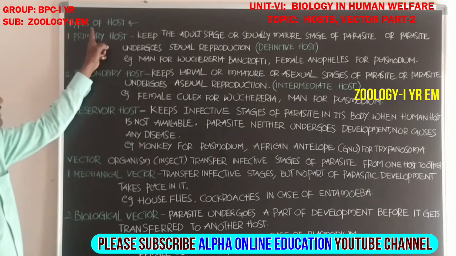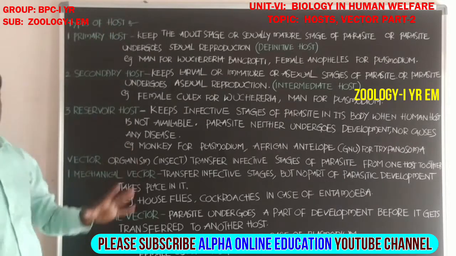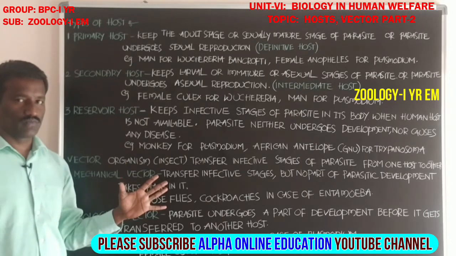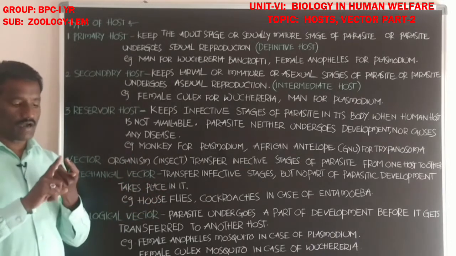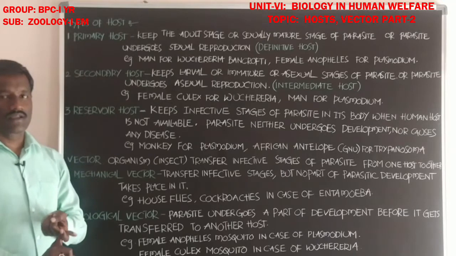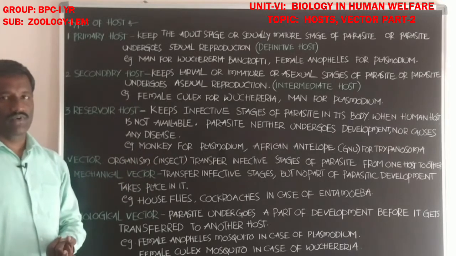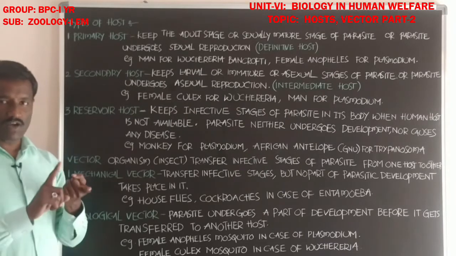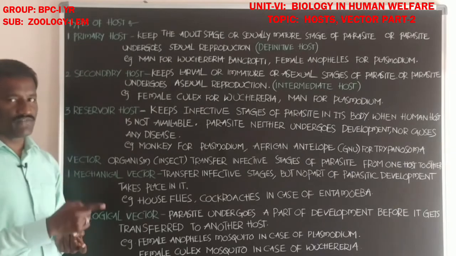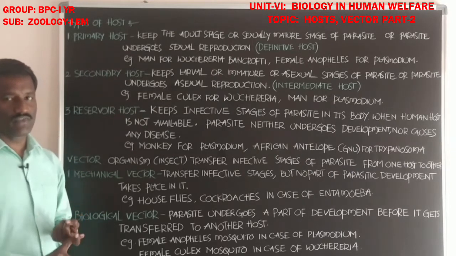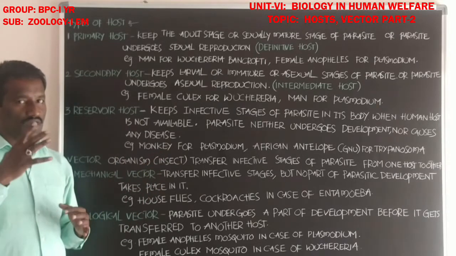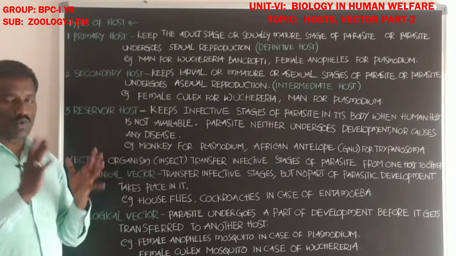Students, today's topic is about types of host. Already you know about parasitism, parasite and the host. Parasitism is the association between two animals that come from different species. In this type of animal association, one animal is benefited, that is called the parasite. The other one loses, or is affected, that is called the host.